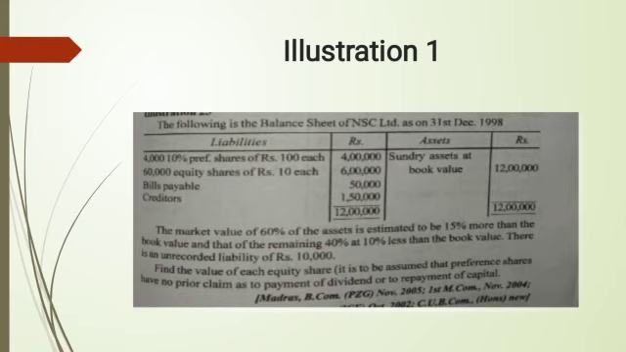The market value of 60% of the assets is estimated to be 15% more than the book value, and that of the remaining 40% at 10% less than the book value. There is an unrecorded liability of rupees 10,000. Find the value of each equity share. It is to be assumed that preference shares have no priority to claim as to payment of dividend or repayment of the capital. Next slide.